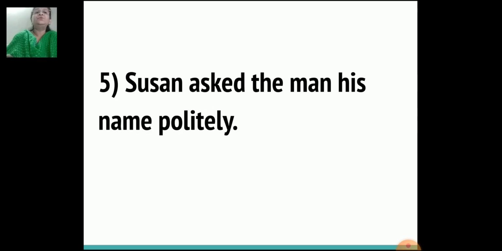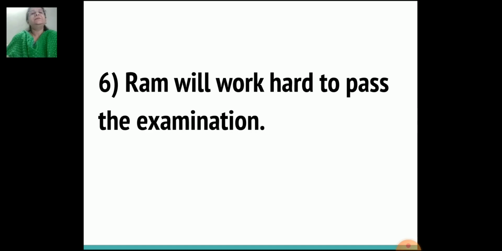So how did Susan ask the man his name? Politely. So the adverb is politely. Sixth sentence, Ram will work hard to pass the examination. So how will Ram work? Hard. So hard is your adverb.